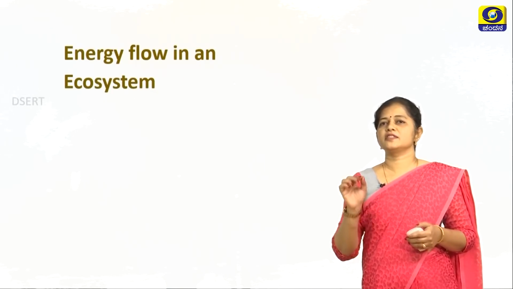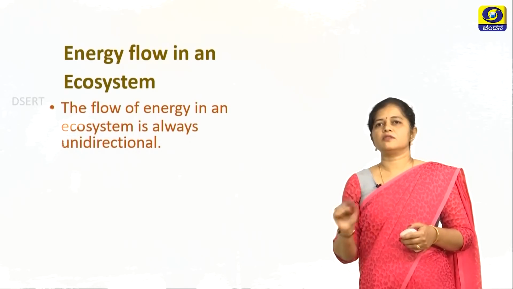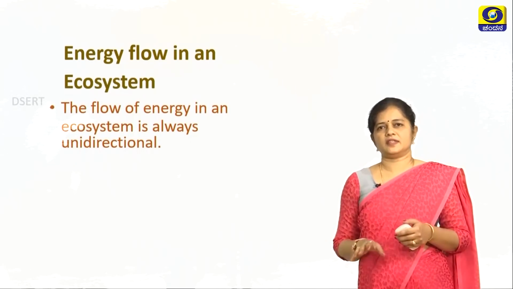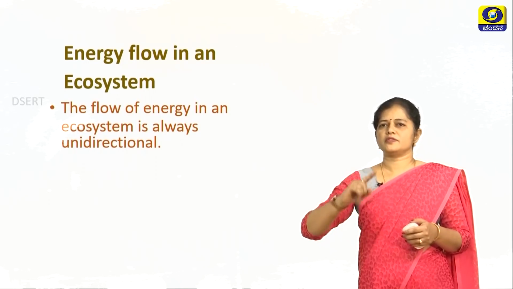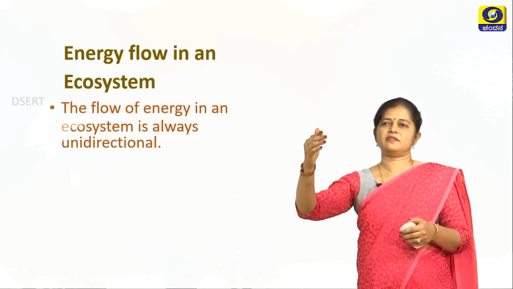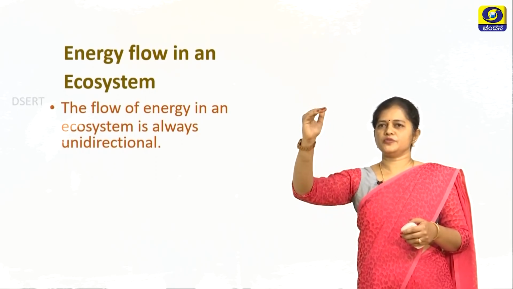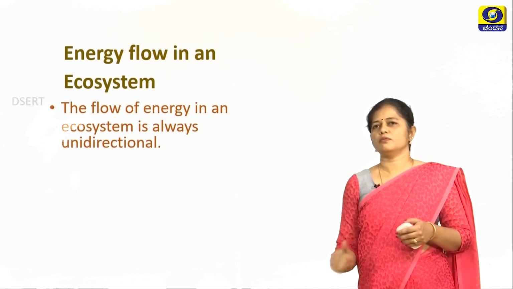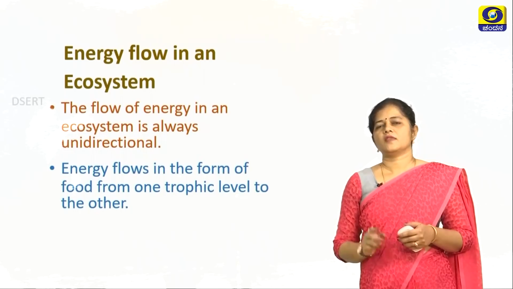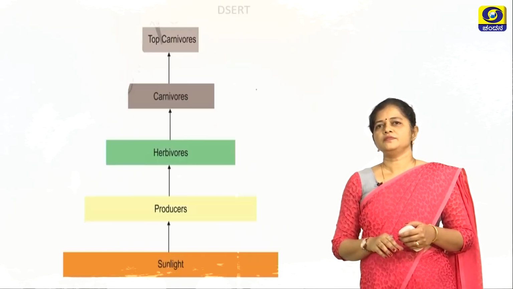How does the energy flow in an ecosystem? The energy flow in an ecosystem is always unidirectional. It can never flow back. It always flows from one trophic level to another, from trophic level 1 to trophic level 2 and to 3 and to 4, not from 4 to 3, 3 to 2 or 2 to 1. Why is that so? Energy flows in the form of food from one trophic level to another.